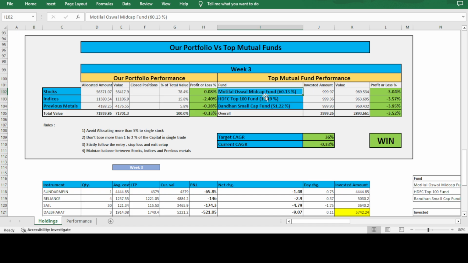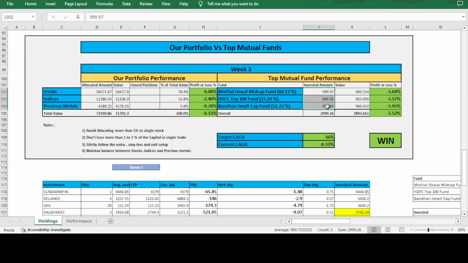Motilal Oswal mid cap, and HDFC top 100, that is large cap, and this is Bandhan small cap fund. So this gave last year 60% and 15%, 16% and 51. As I said in the previous week also, we have some good performance, around 20% also, in some fund, but I am not familiar with that name, so I chose HDFC top 100. So it's around 16% last year it gave.